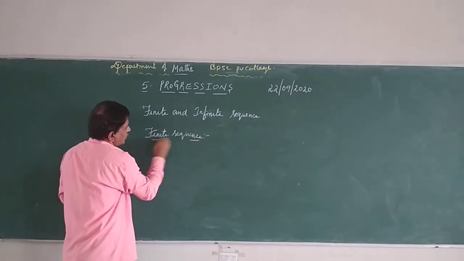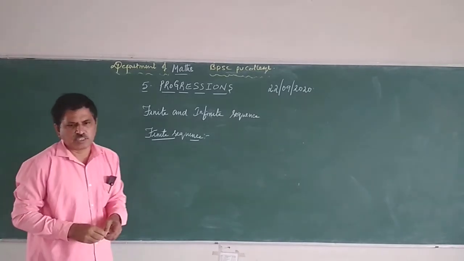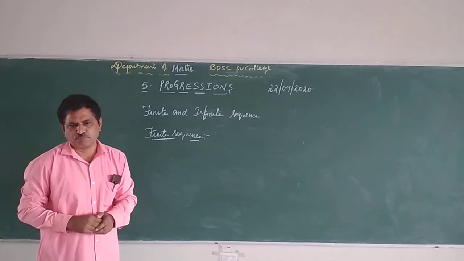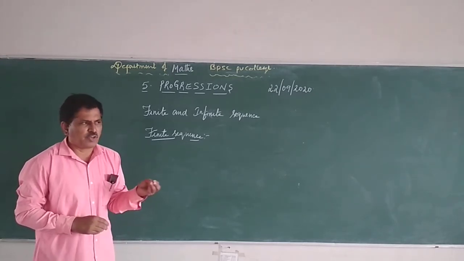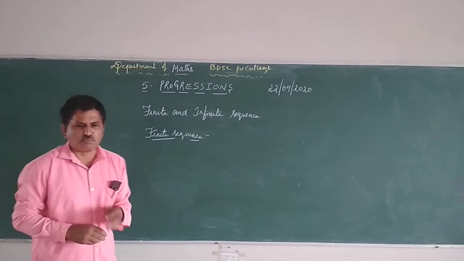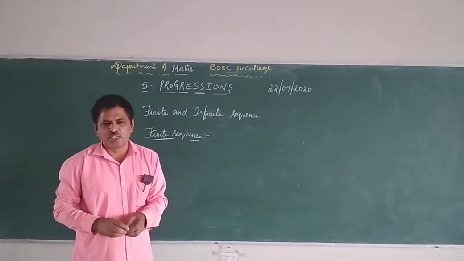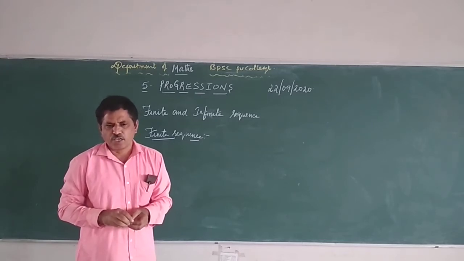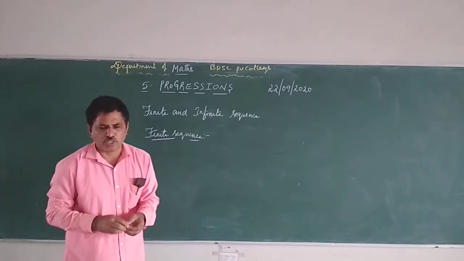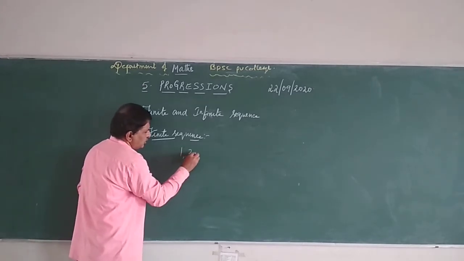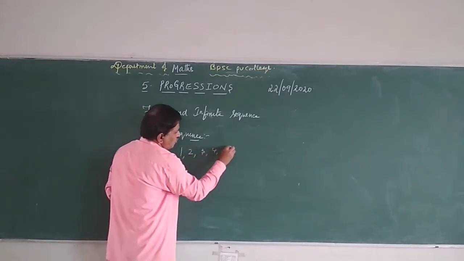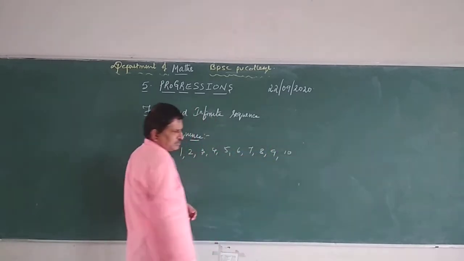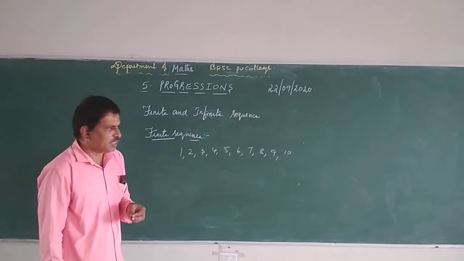Finite sequence. So what is a finite sequence? A sequence in which we have a finite number of elements. I'll give an example for this. Suppose I ask you to write the natural numbers from 1 to 10, what will you do? You start writing 1, 2, 3, 4, 5, 6, 7, 8, 9, as well as 10.